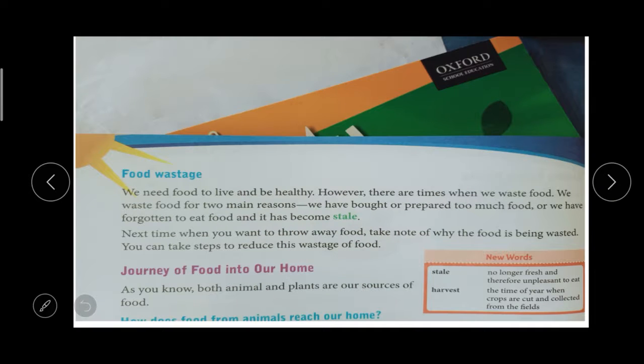Then food wastage. We are living in this world and we are having so many types of food, right? At that time we are wasting food also, right? There are times when we waste food. If we need food to live, we should avoid wasting it. We waste food for two main reasons.